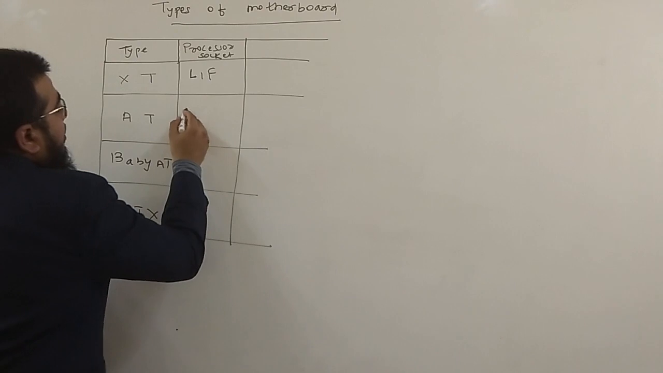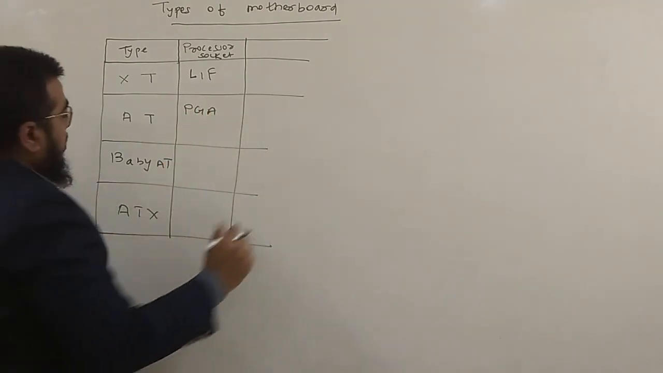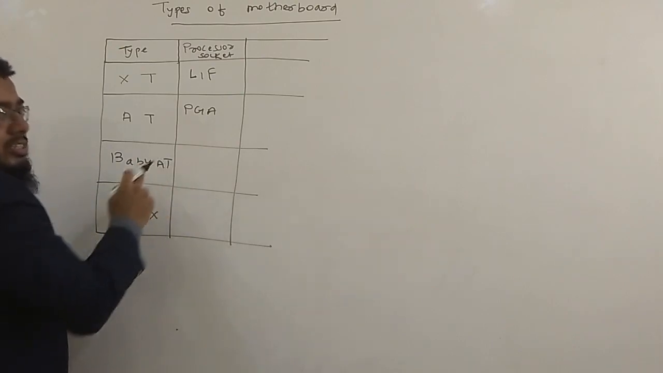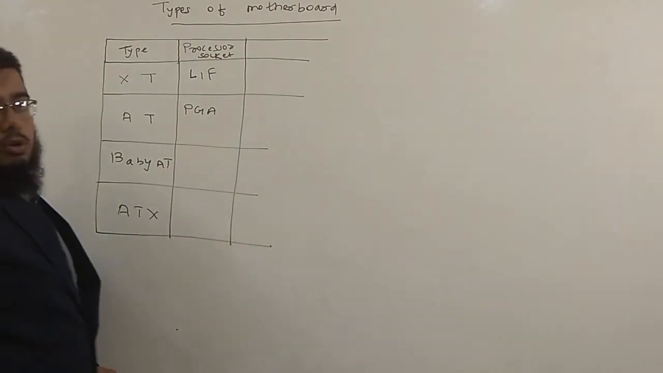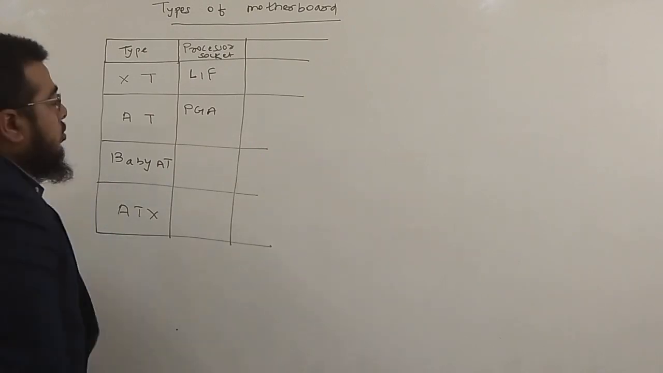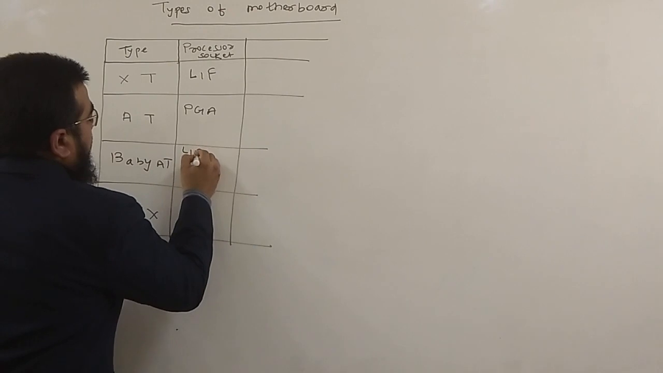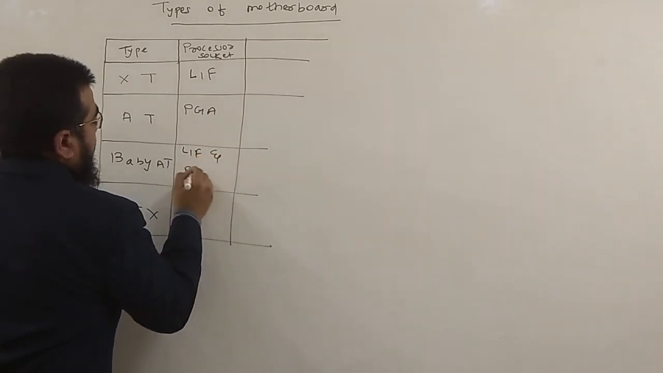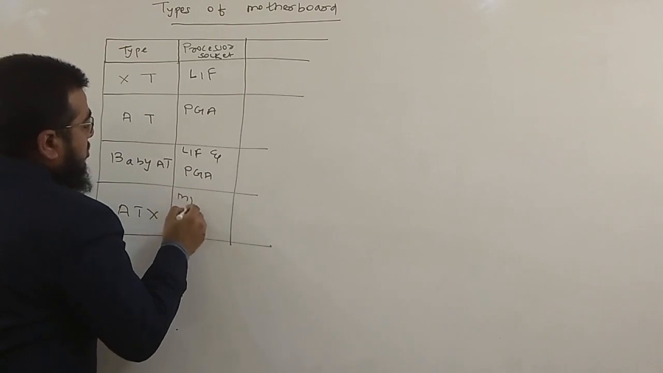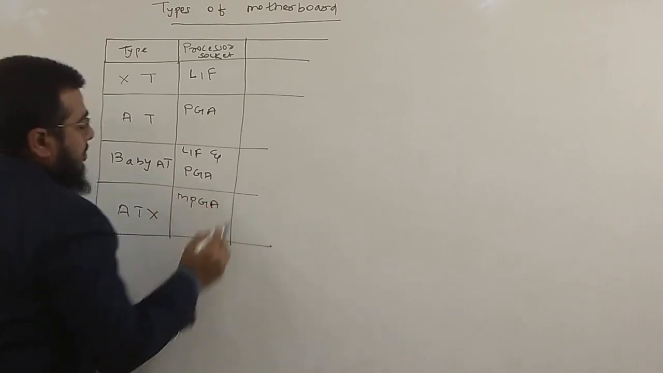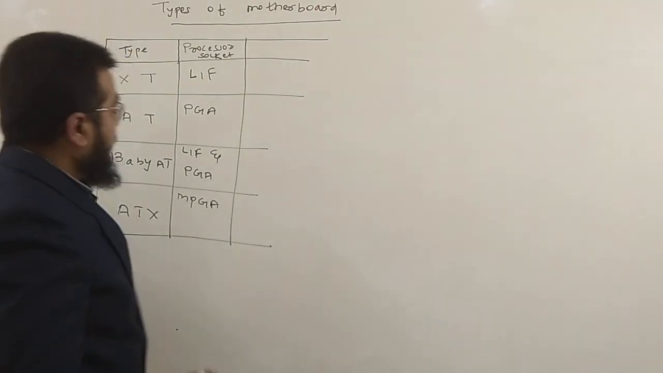AT will be having PGA, the pin grid array. Baby AT, because it's a combination of both the extended technology and the advanced technology, will be having a combination of both. And ATX will be having the MPGA processor sockets. What is MPGA? It is a micro pin grid array.